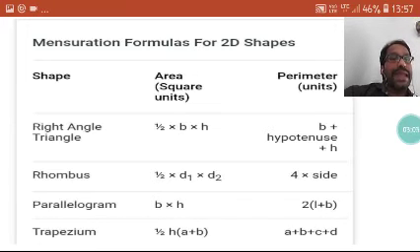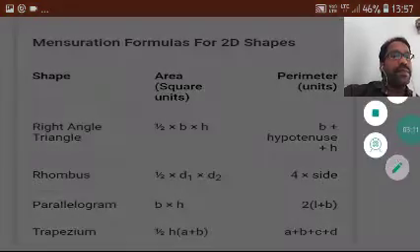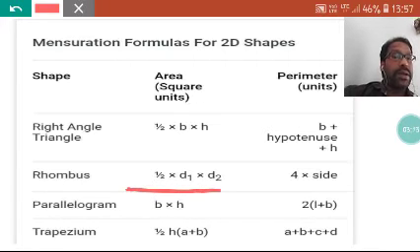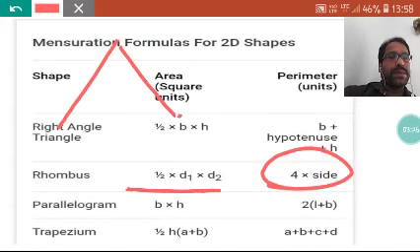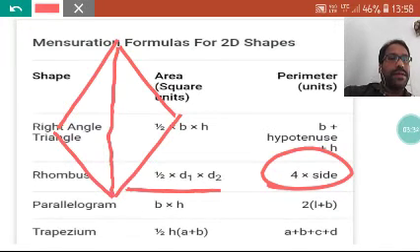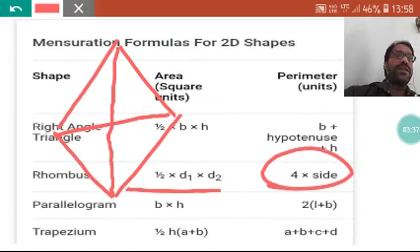Now second is the rhombus. A rhombus is a parallelogram, and its area is given by 1/2 into d1 into d2. You have to remember all these formulas; I have explained each and everything. Since in a rhombus all sides are equal, the perimeter is 4 into side, simple. d1 and d2 are the diagonals. What are the diagonals? You may see here, this is one rhombus, this is the first diagonal, and this is the second diagonal. Everything will be given; if it is not given, you can find it also.